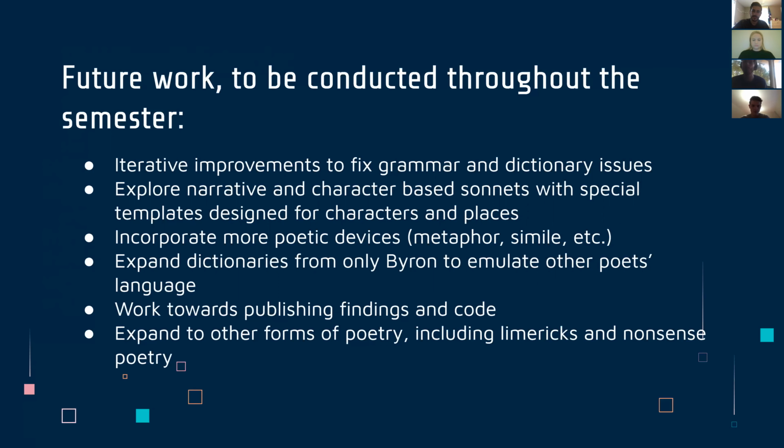We also want to explore more narrative and character-based sonnets, which is like the scenery work we alluded to earlier. We want to incorporate more poetic devices, like metaphor and simile, but also phonetic things like internal rhyme and alliteration. We want to expand the dictionary so that we don't just have Byron, but can emulate lots of poets. We would also like to publish our findings at some point, and the code as well. And then we'd like to expand to other forms of poetry, so that we can do things like limericks, nonsense poetry, etc.